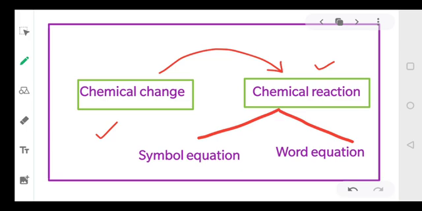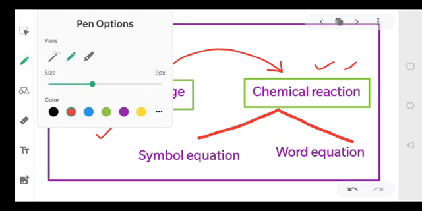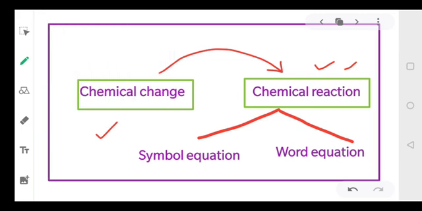Now, this chemical reaction is represented in the form of an equation. How do we represent, dear students? We will represent it in the form of an equation. A chemical reaction is shown in the form of an equation. Now, there are two ways of writing the equation. One is symbol equation, another is word equation.